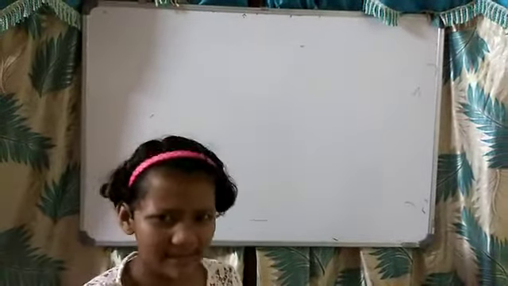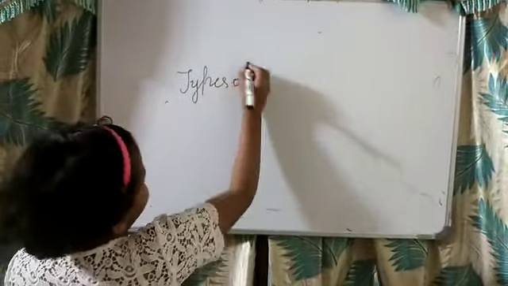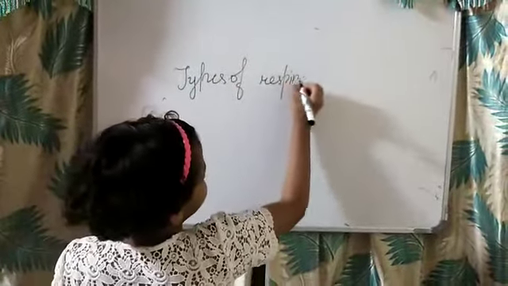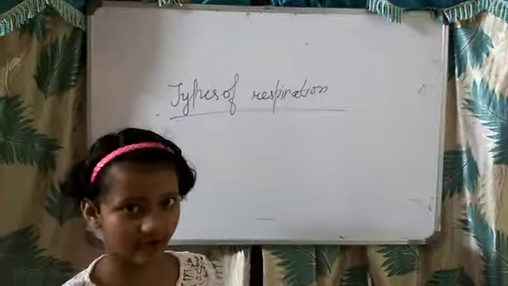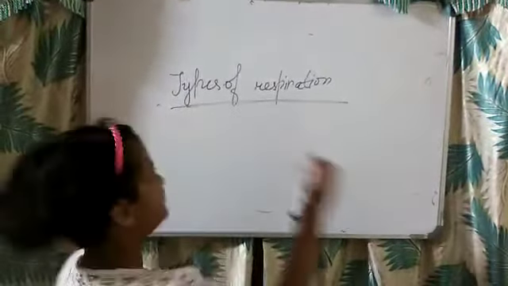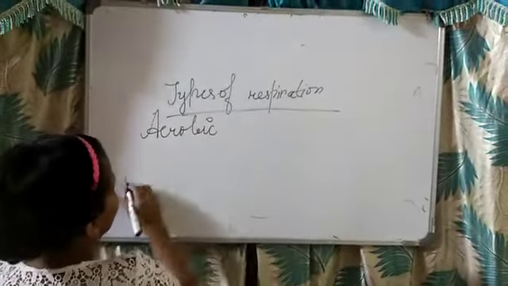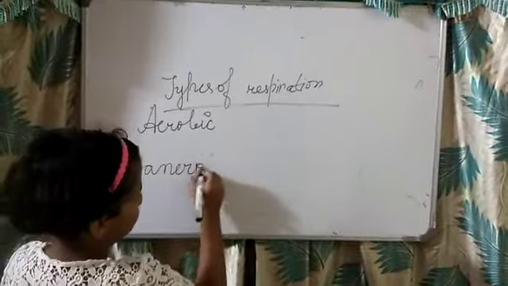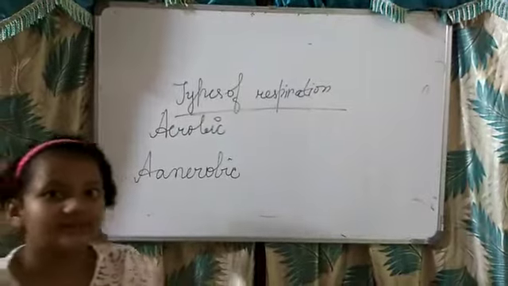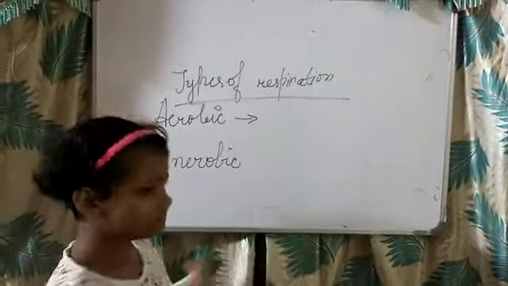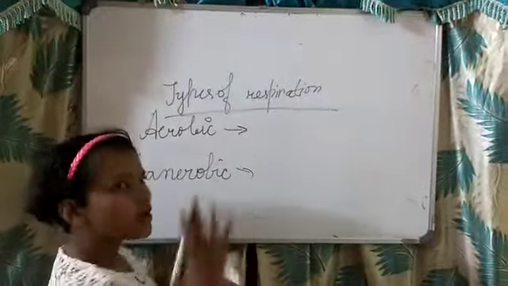Let me give you an example. I'm also telling you that there are types of respiration. Depending on the presence or absence of oxygen, the first type is aerobic respiration, and another one is anaerobic respiration. In both, oxidation of food occurs.